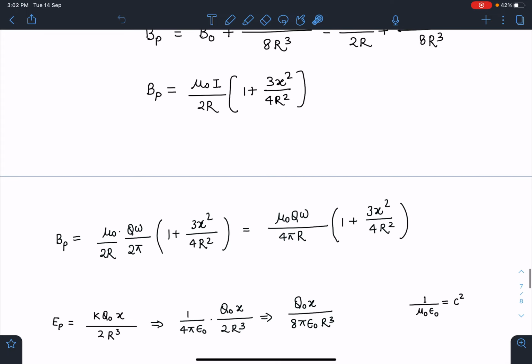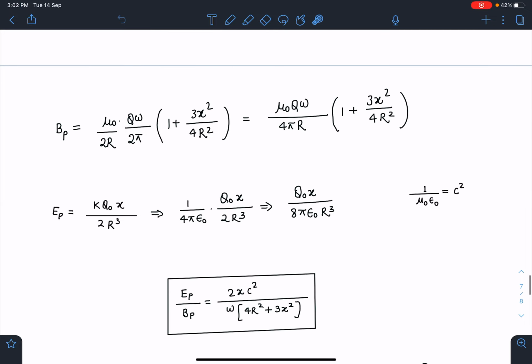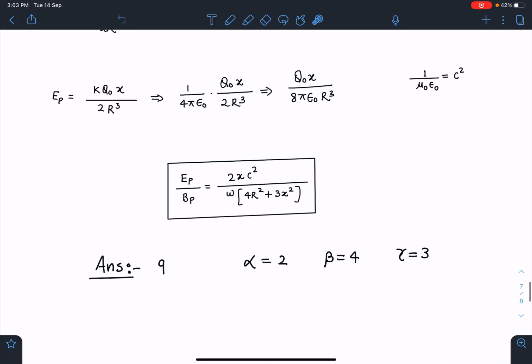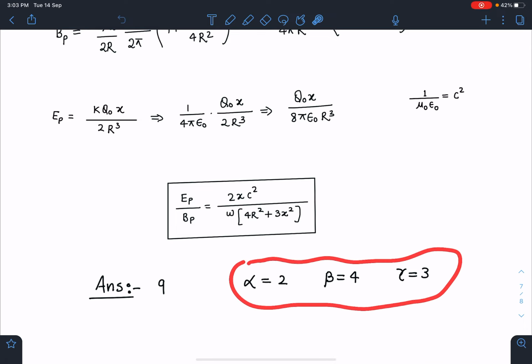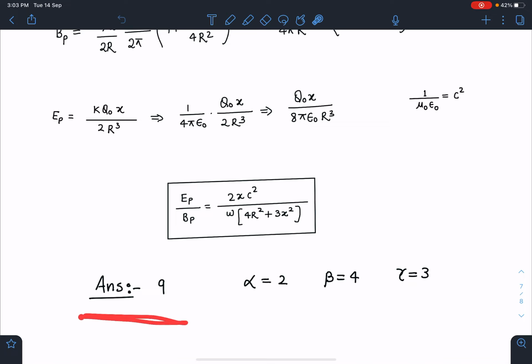Anyways, here, so once we substitute the value of I, that is q omega by 2 pi, this EP by BP value we can simplify, and we will use this 1 by mu naught epsilon naught is equal to c square result. So EP by BP comes out to be 2x c square divided by omega times 4r square plus 3x square. And then we can pick up these alpha, beta, gamma, and 2, 4, 3. So alpha plus beta plus gamma is going to be 9. This was the final answer for this problem.